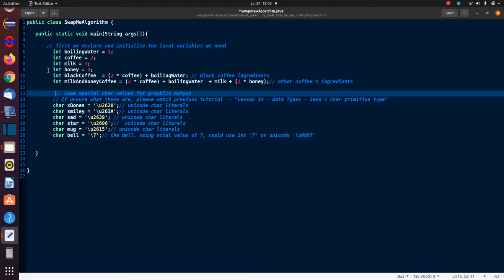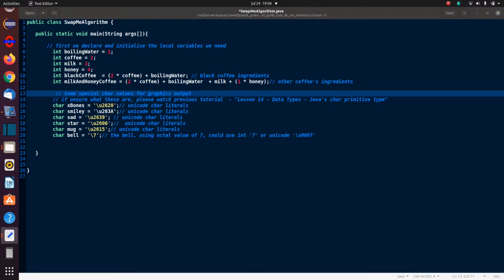I'm using what we've learned in the previous tutorials to accomplish this project, this challenge we got here. So I've got an X bones here, and it's Unicode. I've got a smiley, a sad face, a star, a mug, and the bell. So these are my special characters for graphics and so on that I'm going to use.